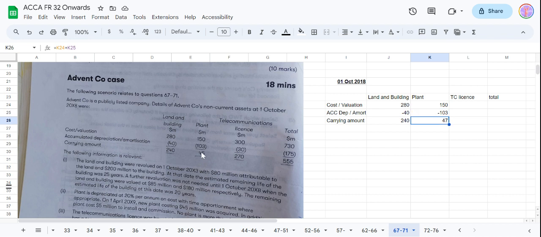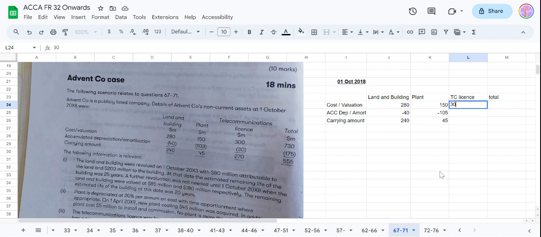How come they're saying 45? So either this depreciation amount should be 105 or it should be 47. Not sure. Let's keep it 105. Maybe it's a typing mistake or I'm not following it correctly.